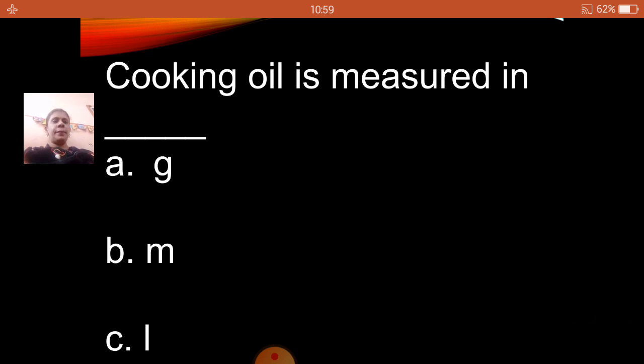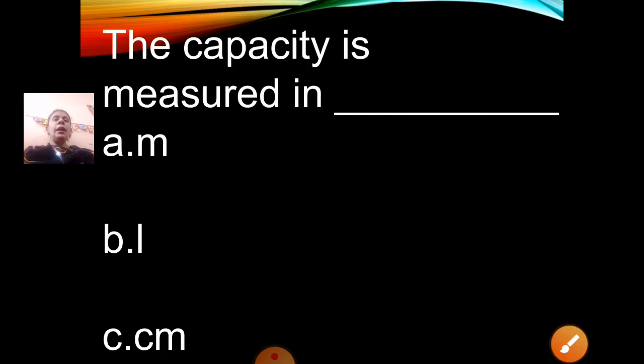Okay. Next. The capacity is measured in dash. Option A M, that is meter. Option B L, that is liter. Option C cm, that is centimeter.